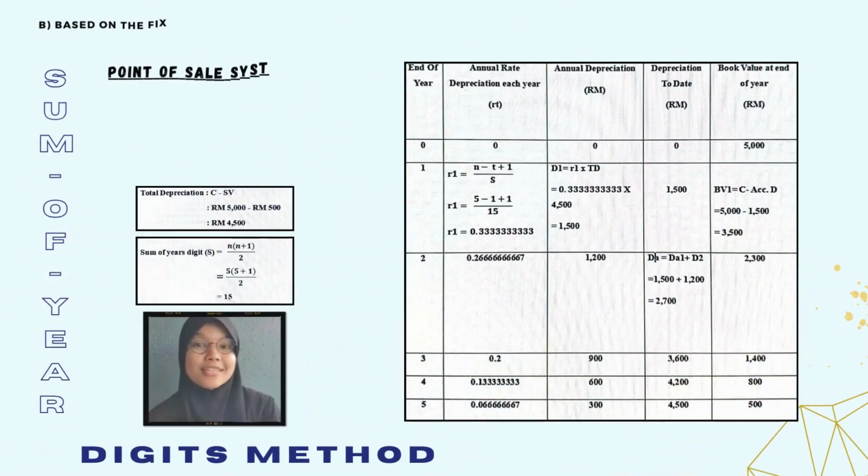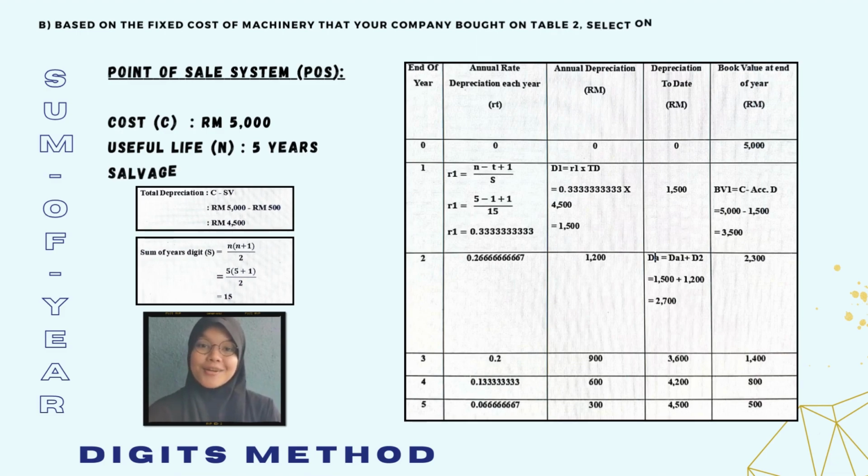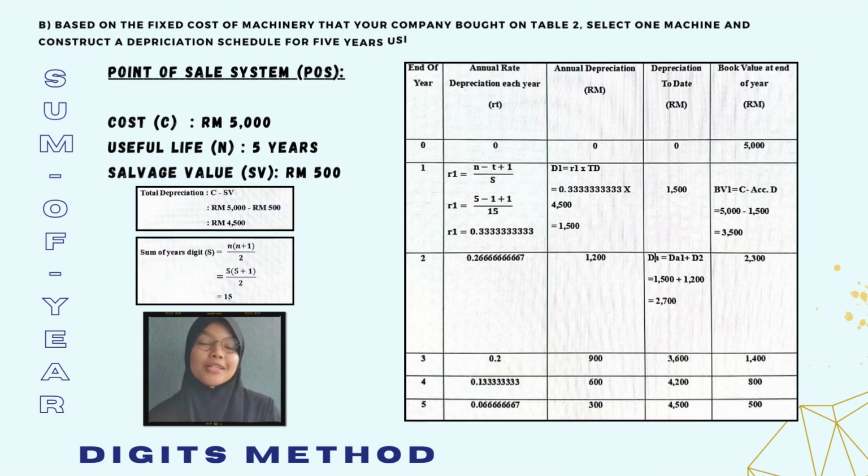Now, let's look at the sum of year digits method. Before we construct the schedule, we must calculate the total depreciation by using the formula DD equals C minus SP, and the sum of year digits using the formula S equals n(n plus 1) divided by 2. After we get the answer for both, then we can calculate the information in the table.